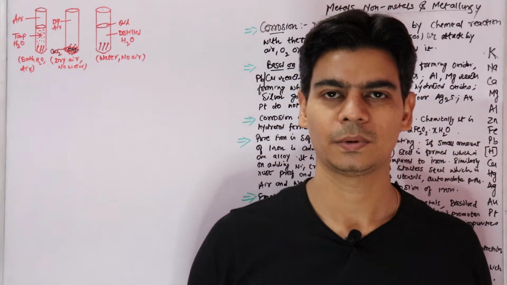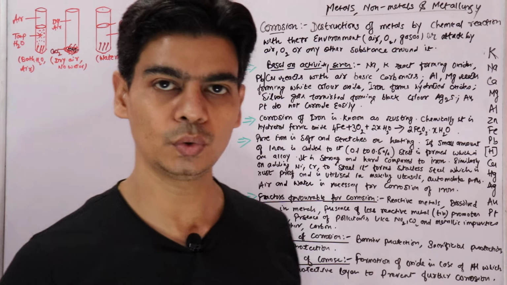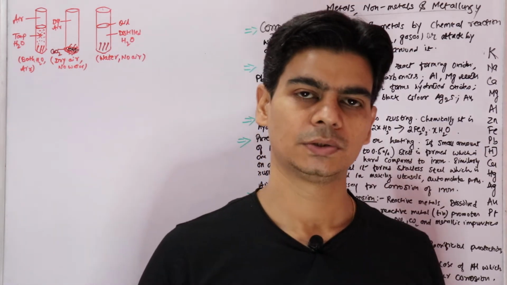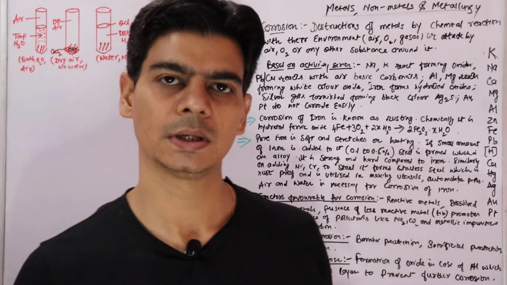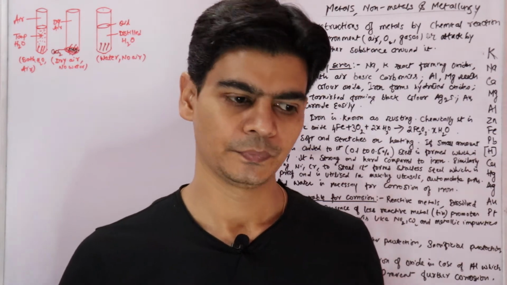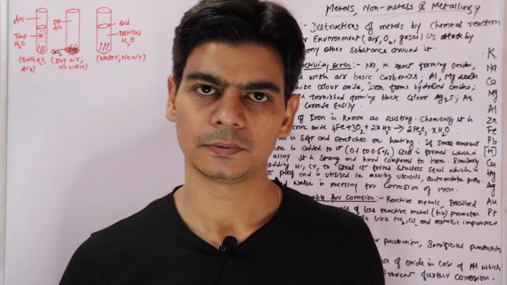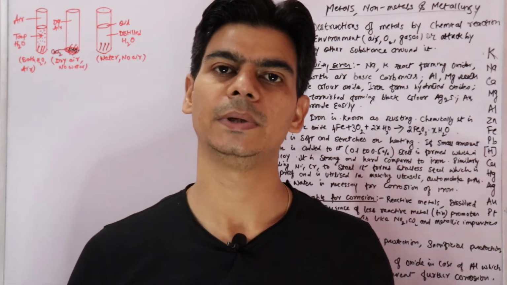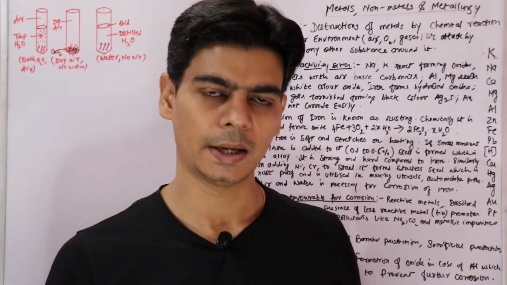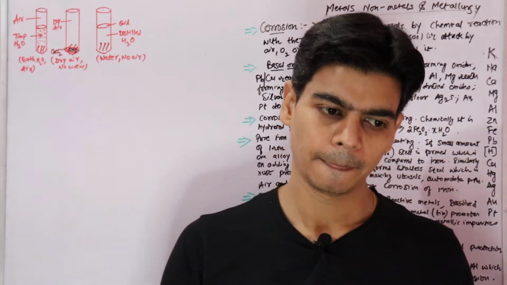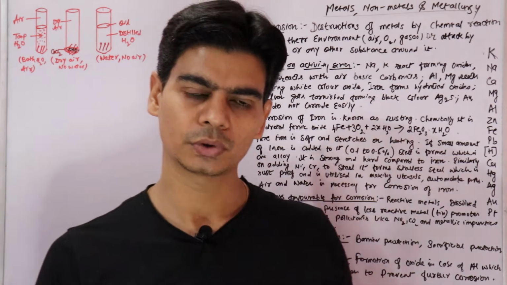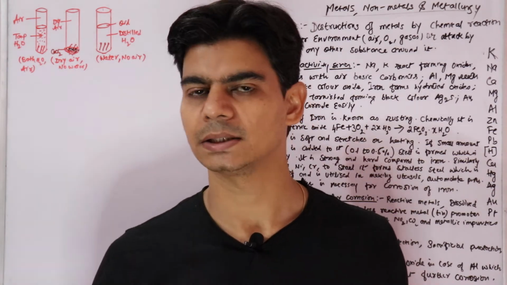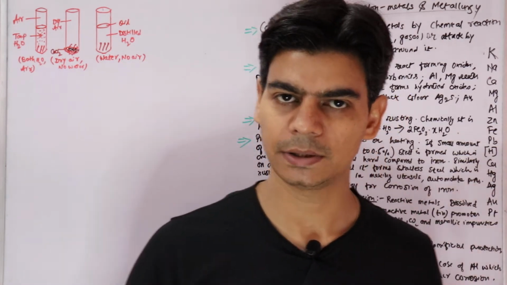Hi students, now in this video lecture we will go through corrosion of metals. By simple definition, corrosion means destruction of metals by the environment, right? Destruction of metals by chemical reaction with their environment, and this environment includes air and water vapor that is in air, oxygen, carbon dioxide and other gases and other pollutants that are present in air.